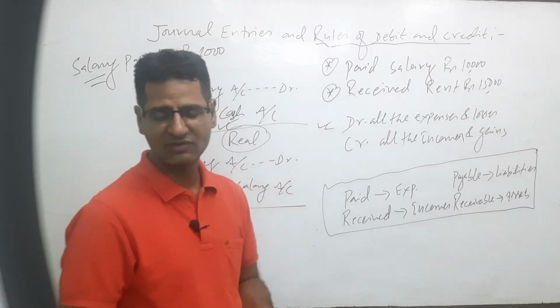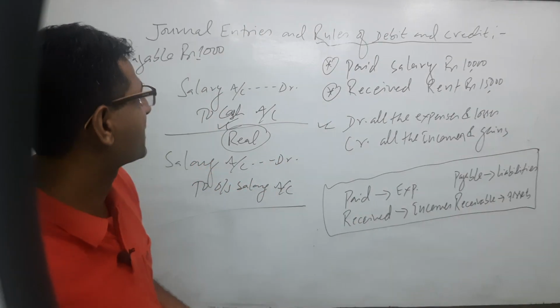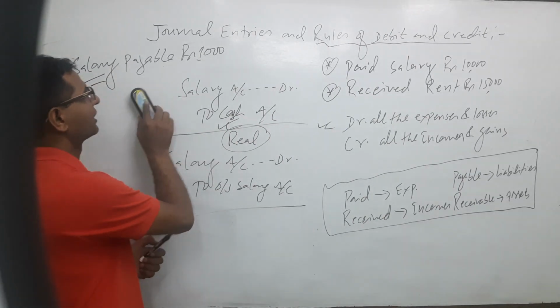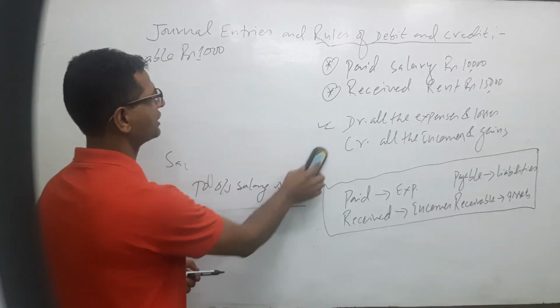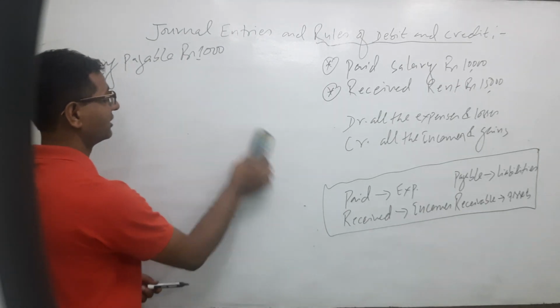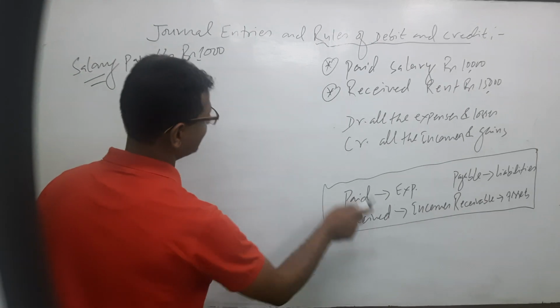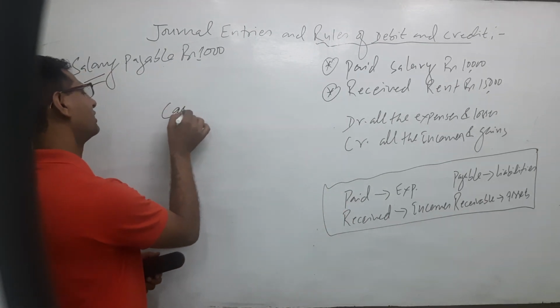So next transaction is received rent. Received rent. What comes in? If we receive rent, cash comes in. Receive भयो भने income हो, cash आउँछ always. Cash account debit.